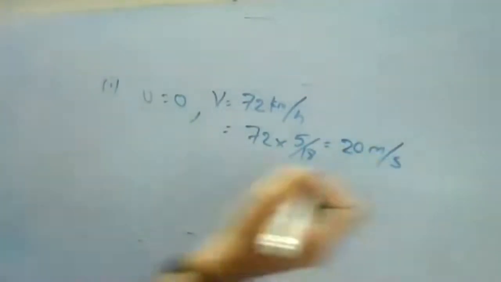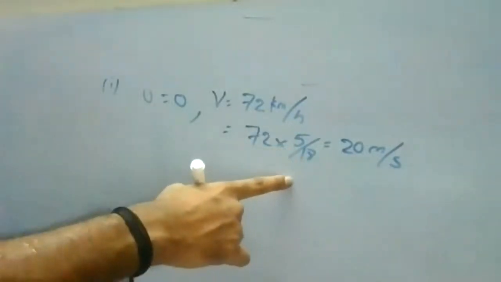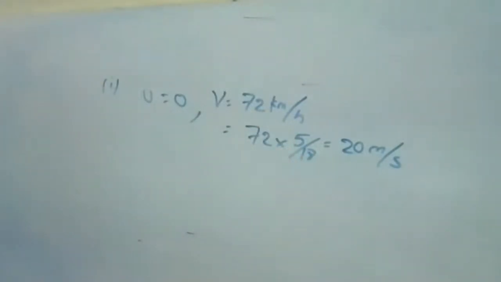I'm going to convert kilometer per hour to meter per second. It is 5 by 18. I'm dividing and multiplying by 5 by 18. Okay. So everyone has joined, I think so.